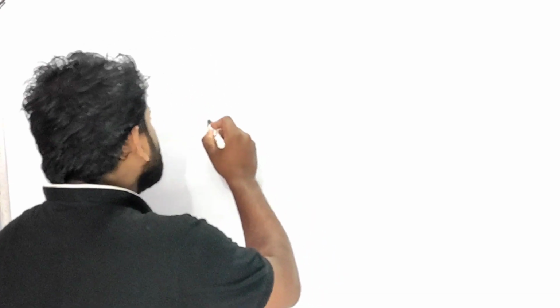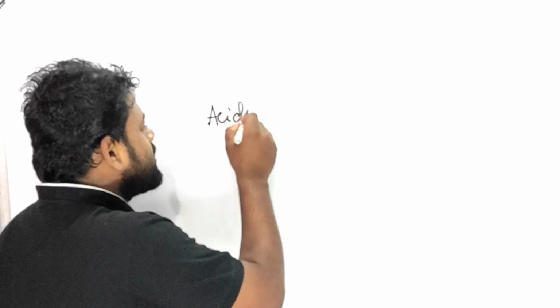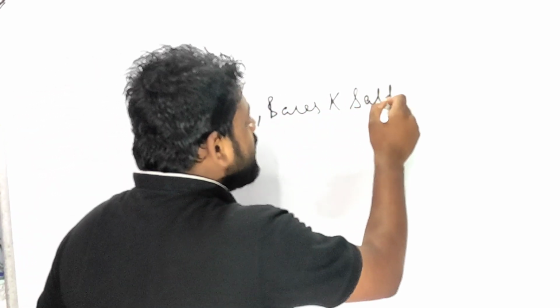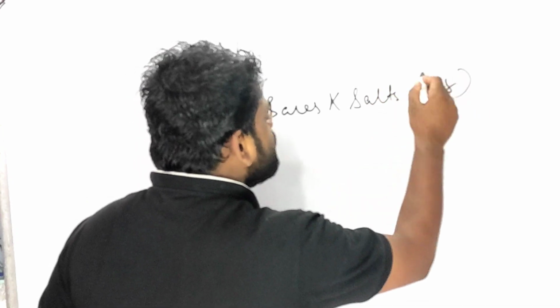In the specimen also, 7 to 8 marks came. That means 7 marks were there in the chemistry specimen paper. We assume that here also you will be getting the same in acids, bases and salts. I personally think that 7 to 8 marks will be there.